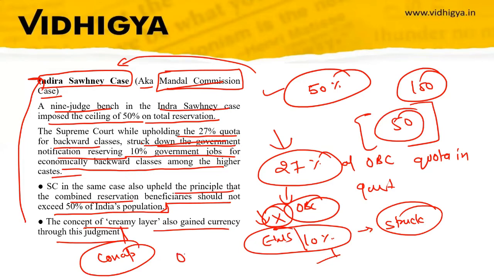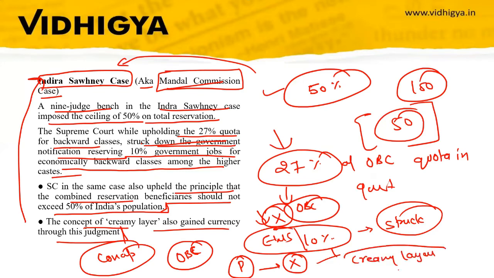So what is the creamy layer? This is a concept in the OBC quota. In the OBC category, if a person earns more than a certain amount in a year, then the person belongs to the creamy layer and therefore cannot claim reservation. The limit earlier was 6 lakh and now it has increased to 8 lakh per annum. This creamy layer is applicable to OBC, not to SC and ST, not to scheduled castes and scheduled tribes. So you have to remember this concept of creamy layer.